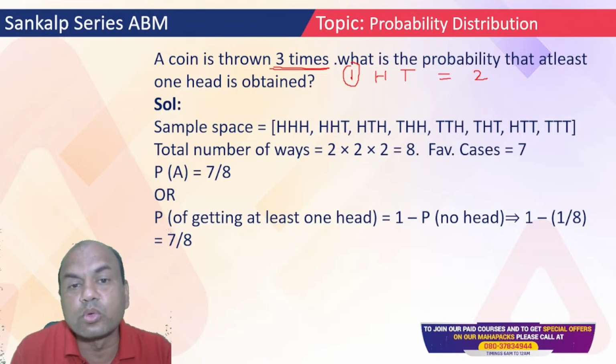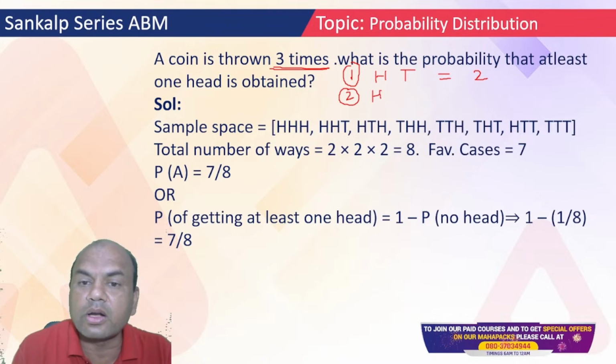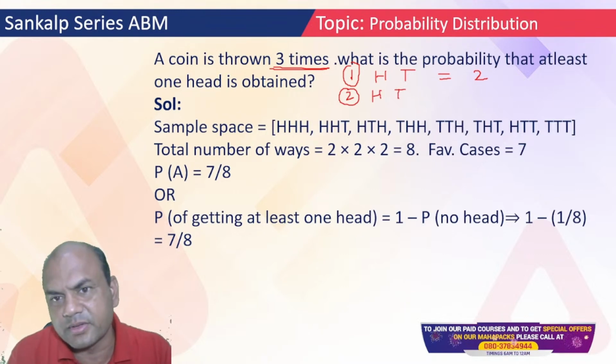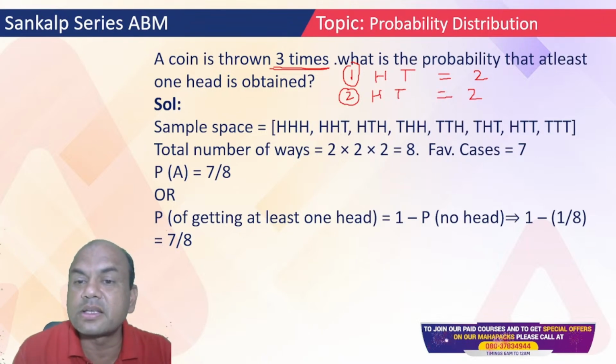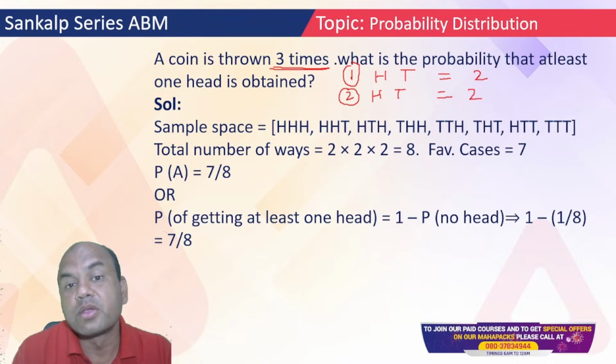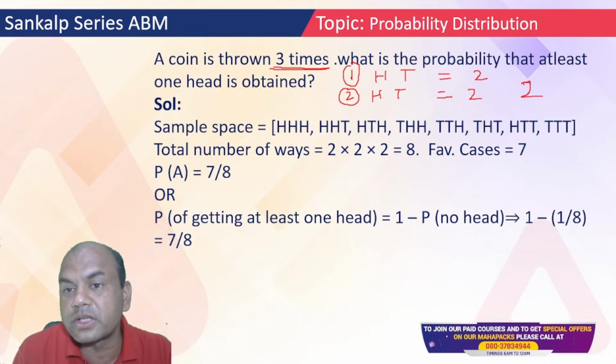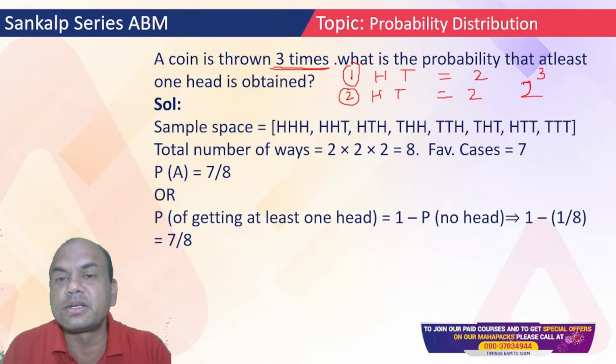If I throw the coin 2 times, again I might get head or tail, anything, isn't it? So again, what are the outcomes? 2. Now the third time, 3 times I am throwing. The answer for the third time is not 6. If I throw the coin 3 times, the outcome is 2 raised to 3, since 2 is the outcome for each throw. So the outcome will be 8 possibilities.